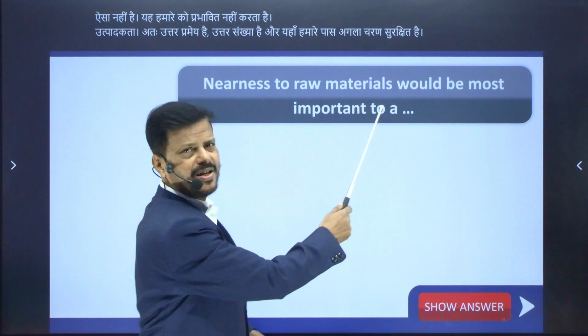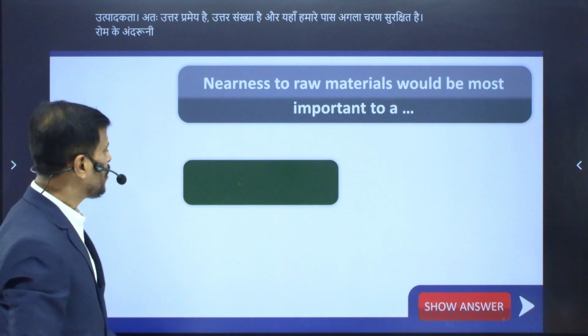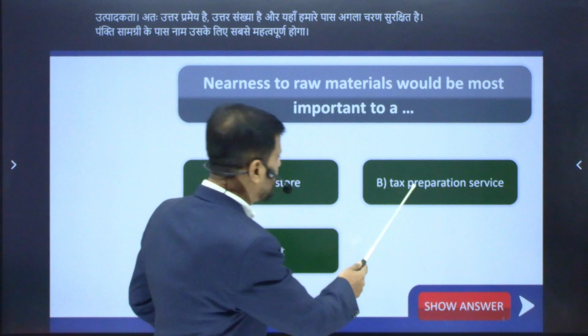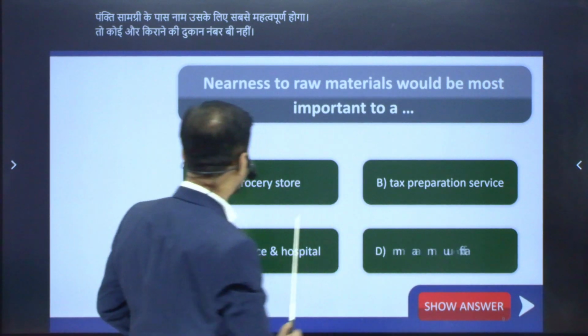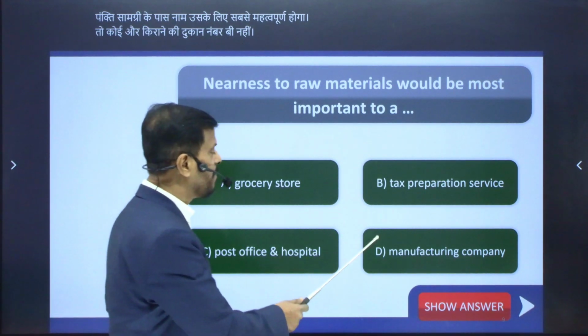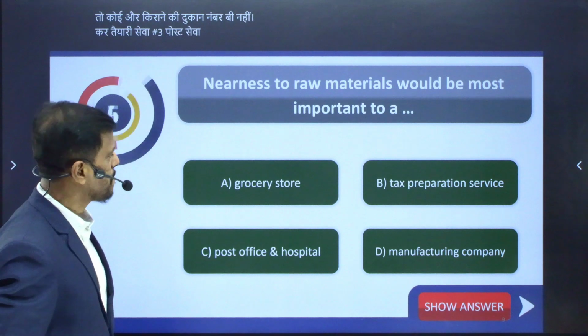Nearness to raw materials would be most important to: number A, grocery store. Number B, tax preparation service. Number C, post service and hospital. Number D, manufacturing company. And your time now starts.